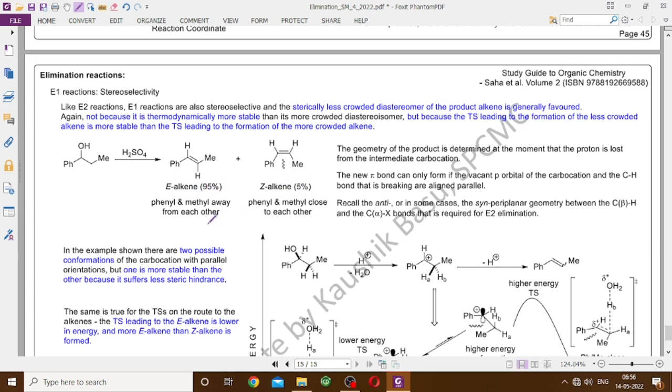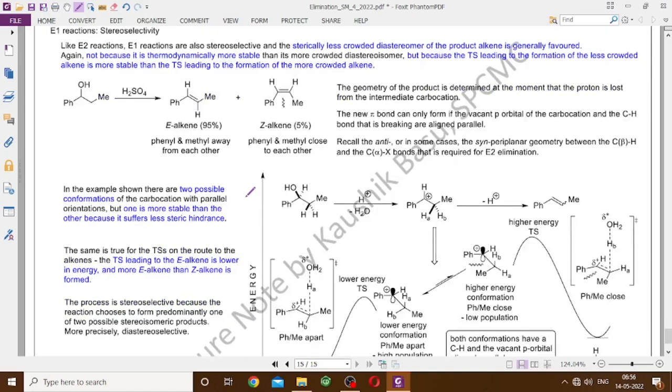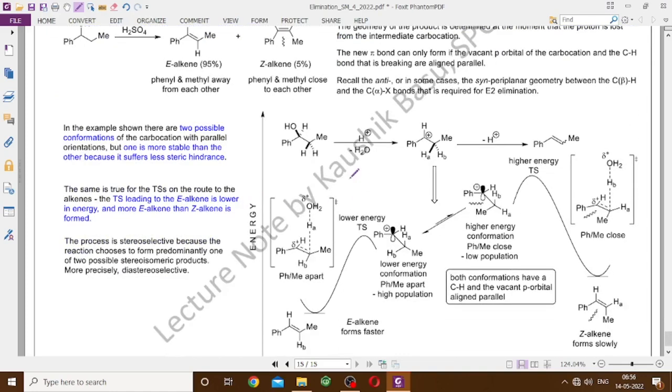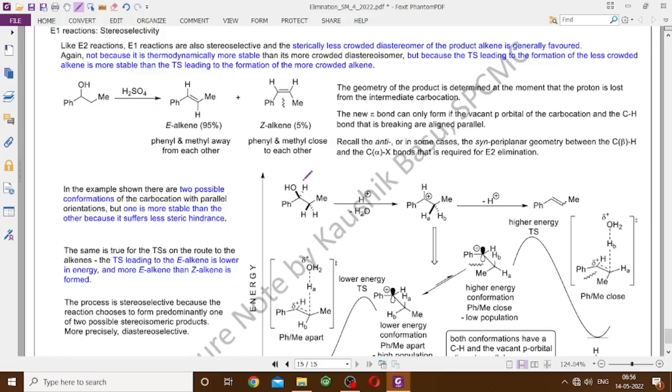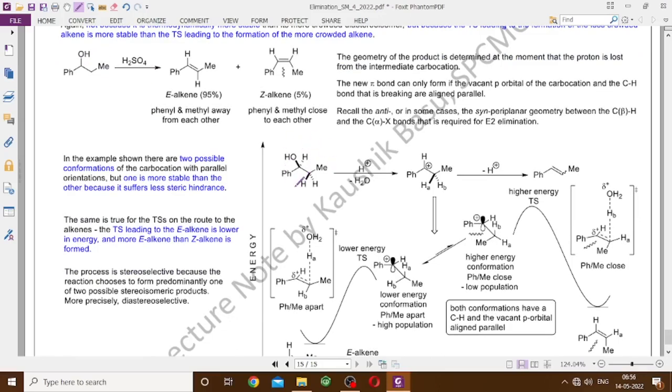Is that because the E alkene is sterically less crowded and more stable compared to the Z alkene? No, you have to again look at the transition states. Now if you look at the transition states, first of all you take this molecule which is obviously chiral, so we have taken one enantiomer. You can find out whether this is the R enantiomer or S enantiomer. That will not make any difference.